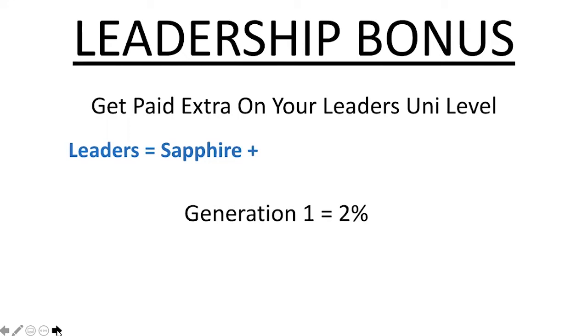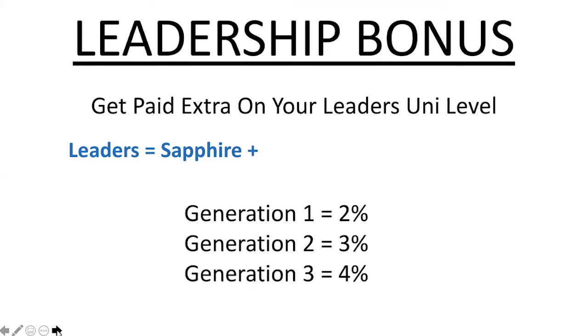But then here's the cool thing. You also get paid 3% on generation 2. So every single leader, so Sapphire Plus in your organization on generation 2, that's the second person in a specific leg to become Sapphire or higher, you get paid 3% of that volume. Generation 3, you get 4%. This is every single month. And then generation 4, you get 5%.